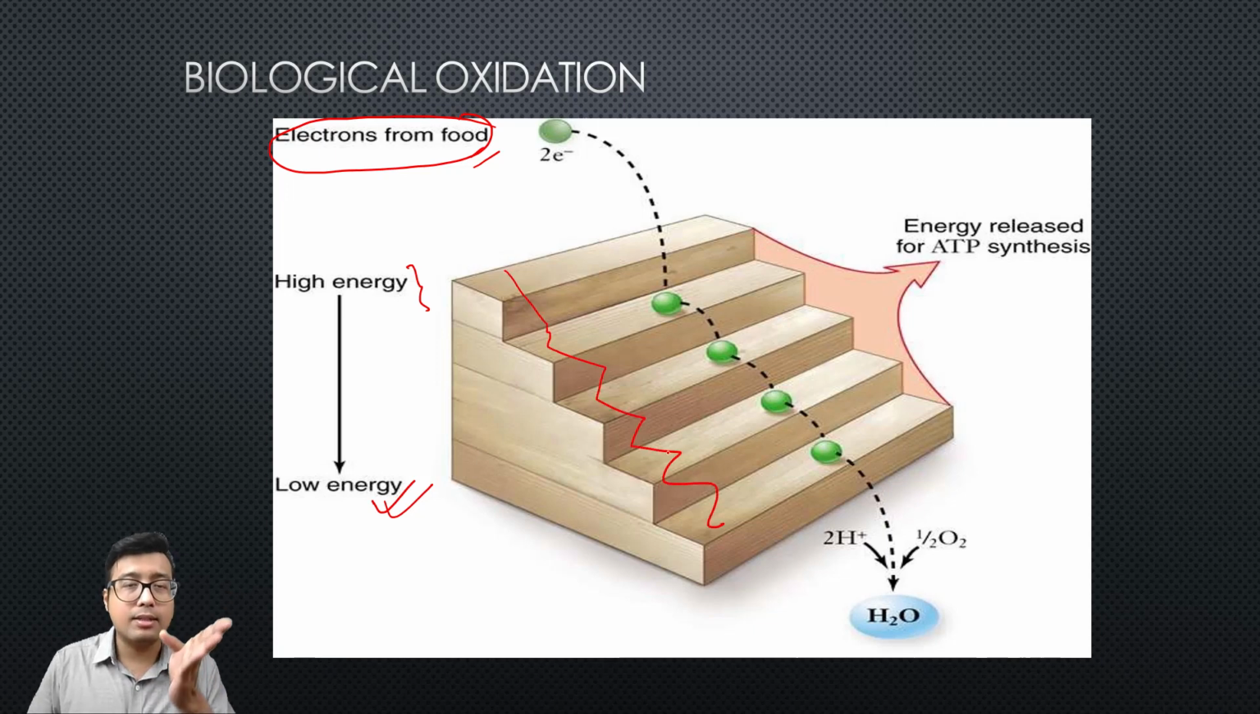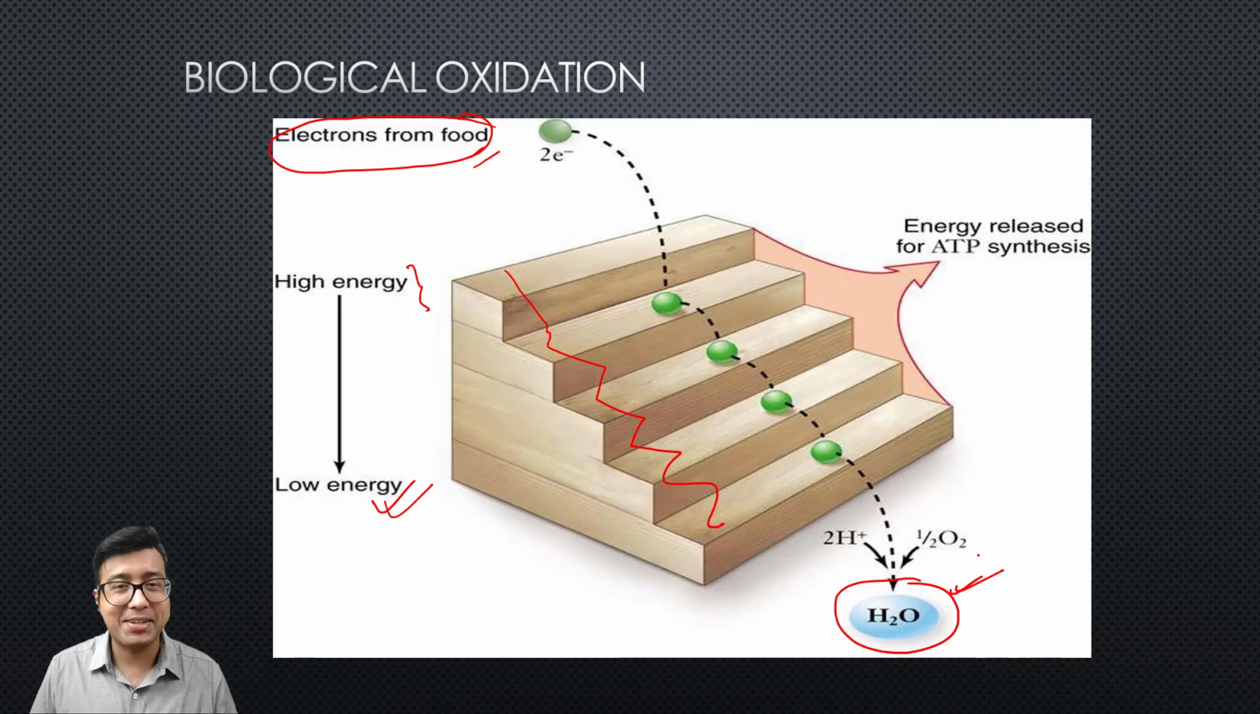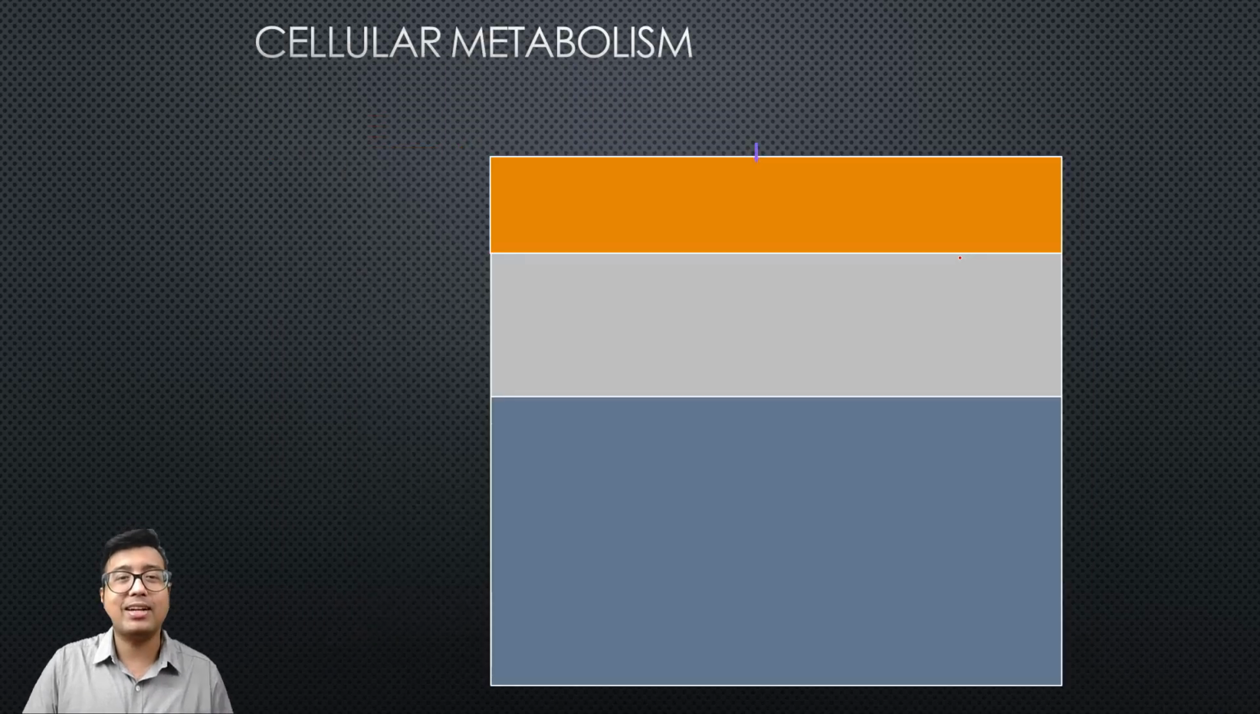They don't lose their charge or get oxidized just like that. They undergo a step by step process and the final electron acceptor is always water in all biological systems. In the process, the electron loses energy, from a higher energy state to a lower energy state, and that energy is used for ATP synthesis, as I already told you. So let us see what exactly happens.